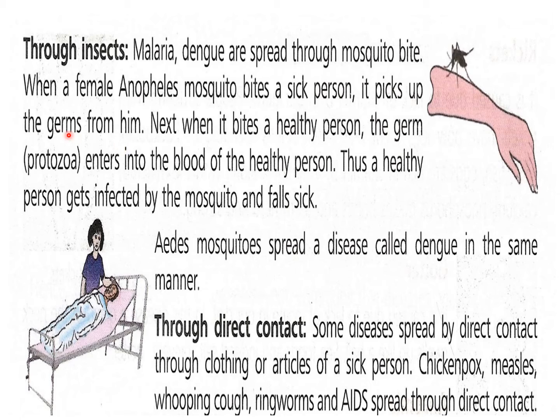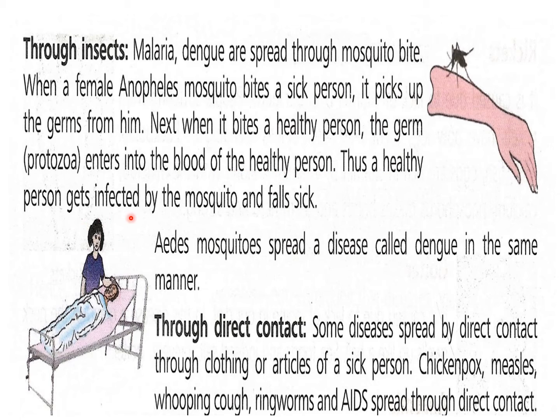The other way by which diseases spread is through insects. Malaria and dengue are spread through mosquito bites. When a female Anopheles mosquito bites a sick person, it picks up the germs from him. Next, when it bites a healthy person, the germ protozoa enters into the blood of the healthy person.